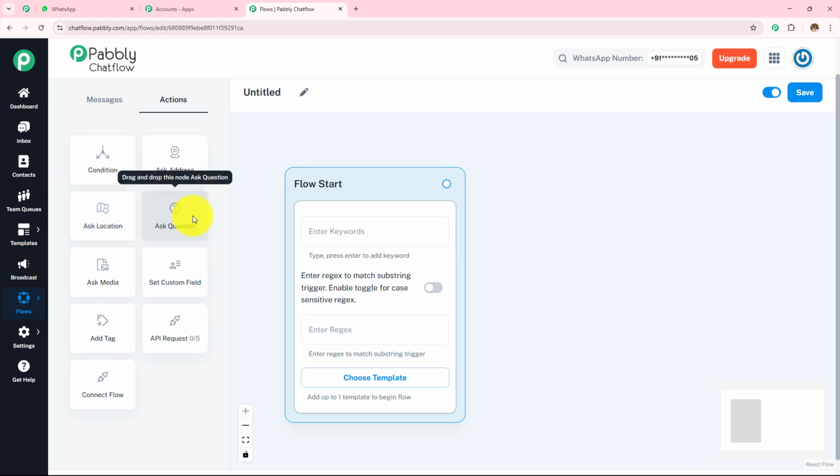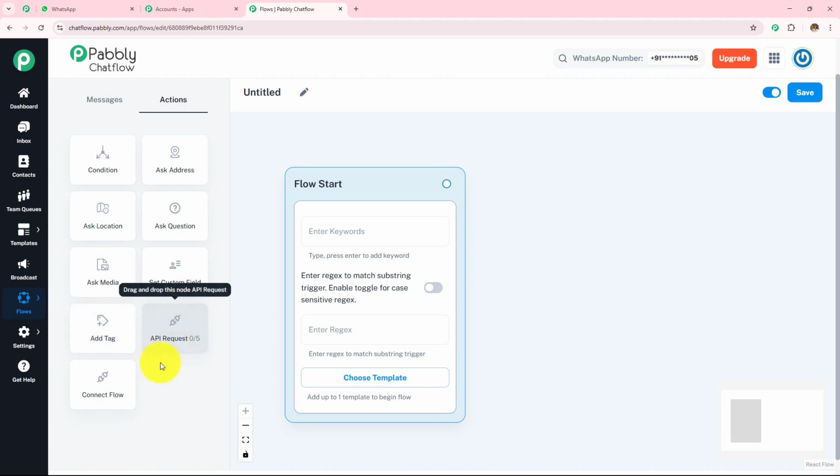We have this ask question. So this is used to gather user input such as email, phone, or feedback. We have this ask media. So this lets the user upload images, videos, or documents. We have this set custom field. So this stores the user input in a custom variable for later use. We have this add tag. So this assigns a tag to user for segmentation and targeted follow-ups.